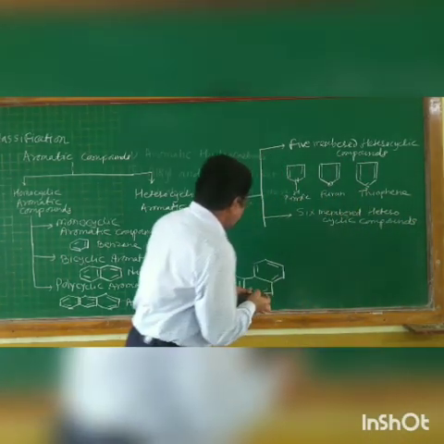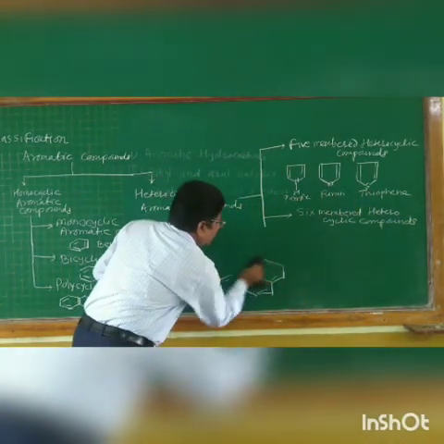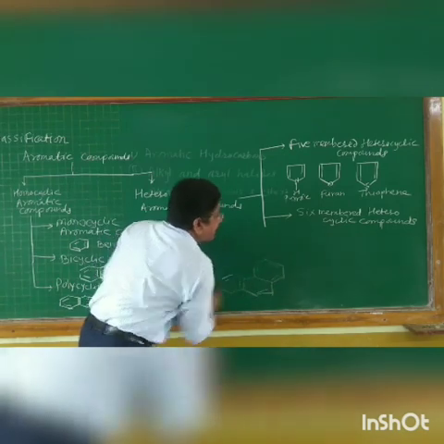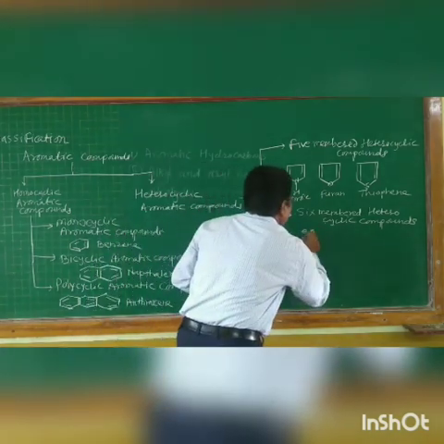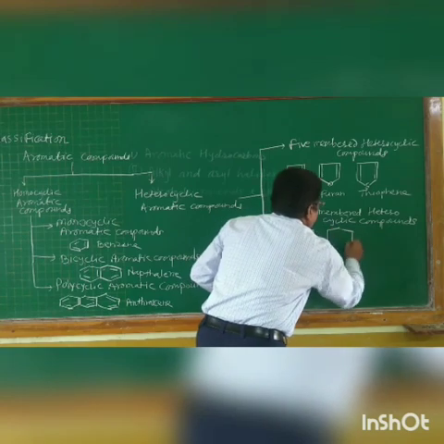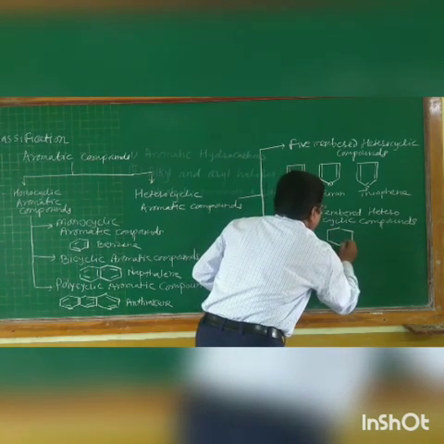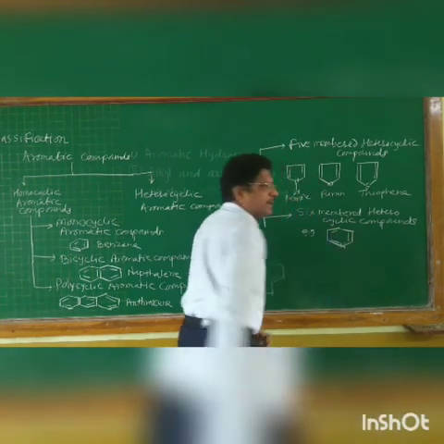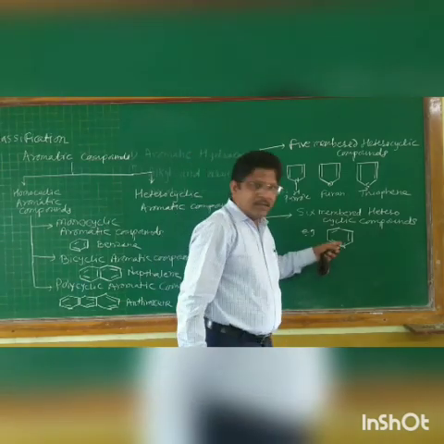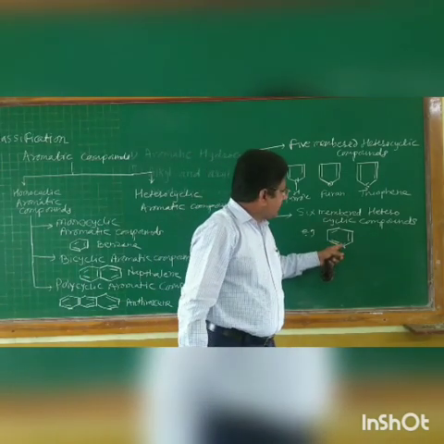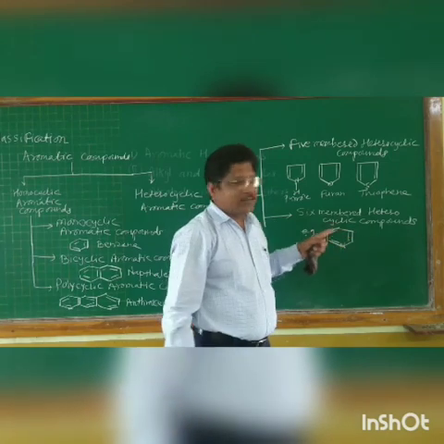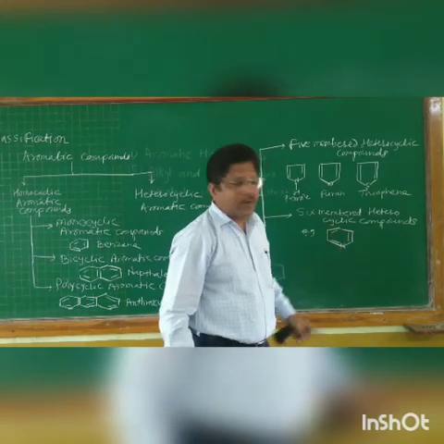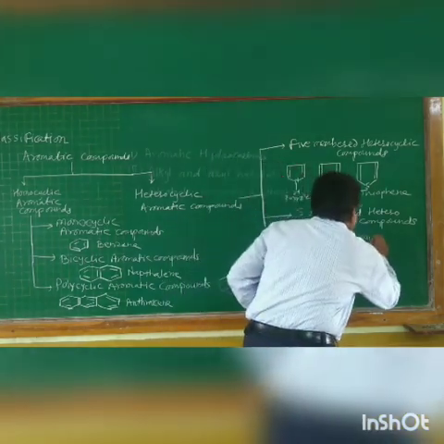In a six-membered heterocyclic compound, the most common example is pyridine. Pyridine is a six-membered heterocyclic compound having a total of six atoms, and one of the atoms is a nitrogen. Nitrogen is the heteroatom. So, this is pyridine.